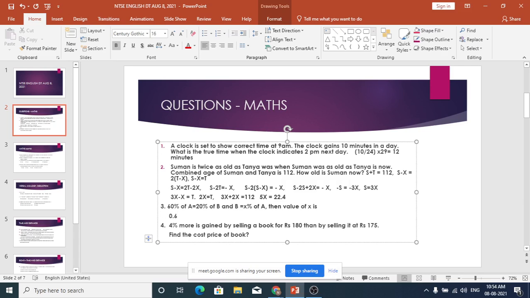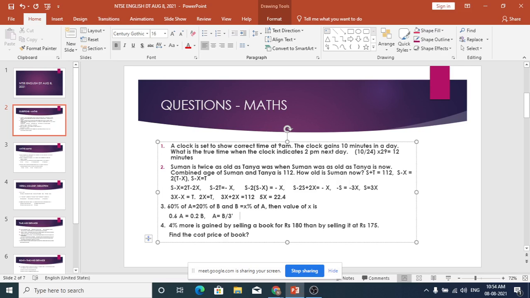60% of A is 0.6 A. 20% of B means 0.2 B. Correct? So from this we can find A is equal to B by 3. Is it B by 3? Am I correct? 60% of A, 0.6 A is equal to 0.2 B. So A is equal to B by 3. Okay, this is one we have.